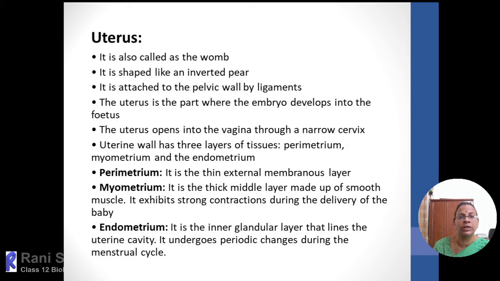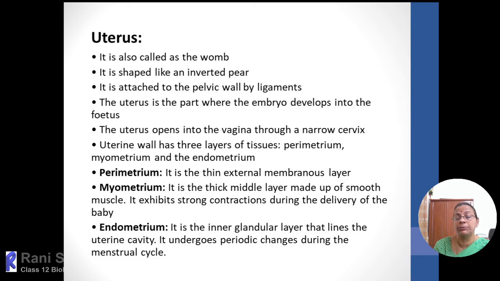So here I will read out: the uterus is the place where the early stage of embryo will derive the nutrients and start growing, and then it will develop very fast, and it will require 9 months to complete its development.